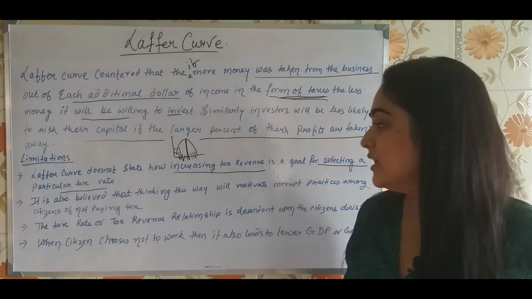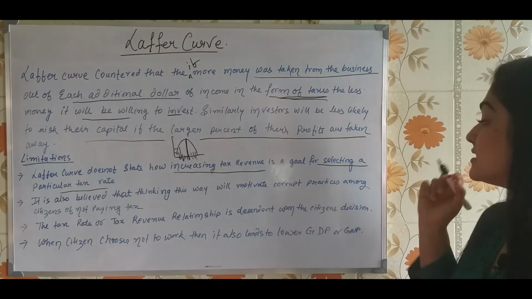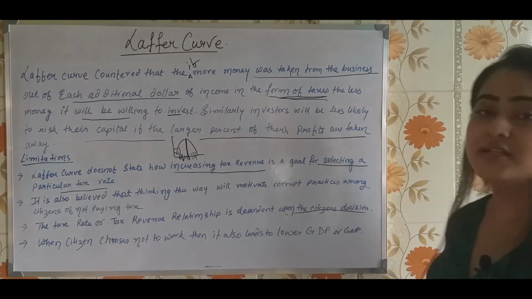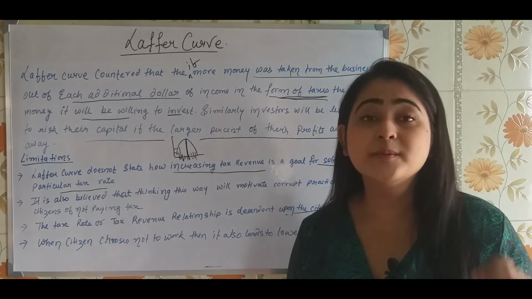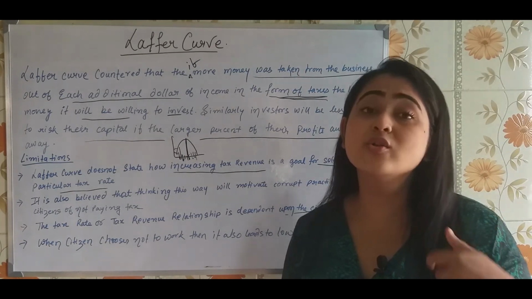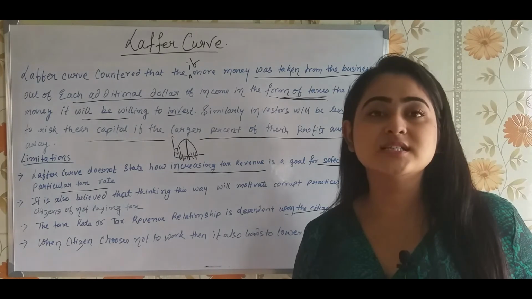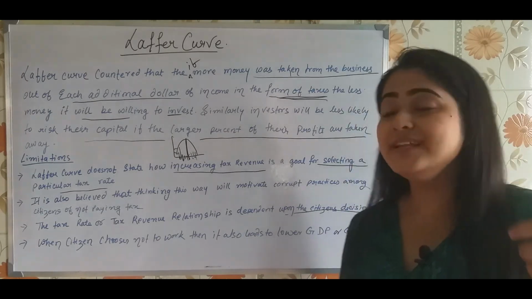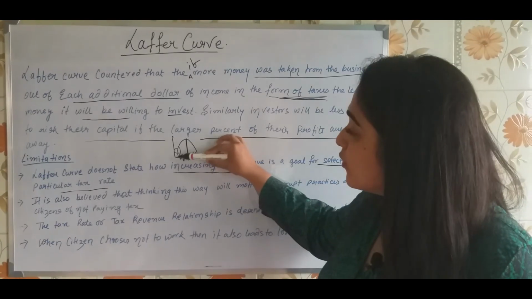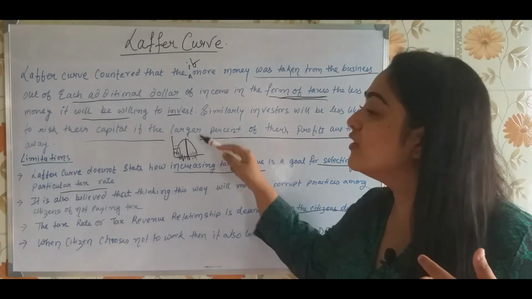The third one is that the tax rate and tax revenue relationship is dependent upon the citizens' decisions. What does that imply? Some citizens might consider that paying 5 rupees of tax is also difficult for me. Some may consider paying 10 rupees of tax is difficult for me. So how can you guarantee that the revenue is going to increase, that the curve will be like this?